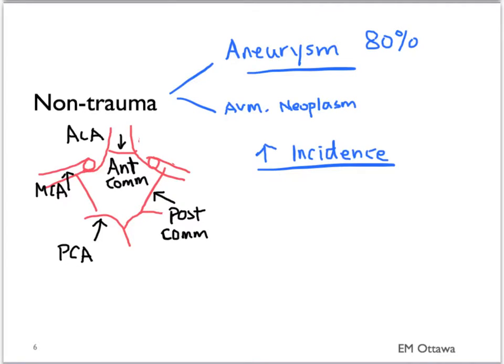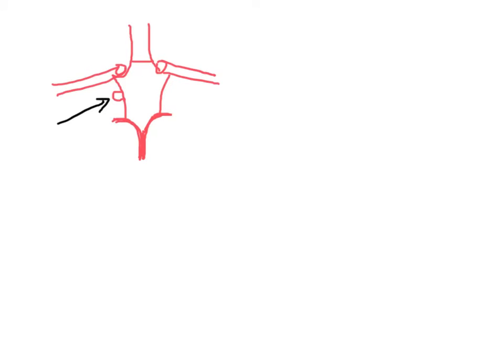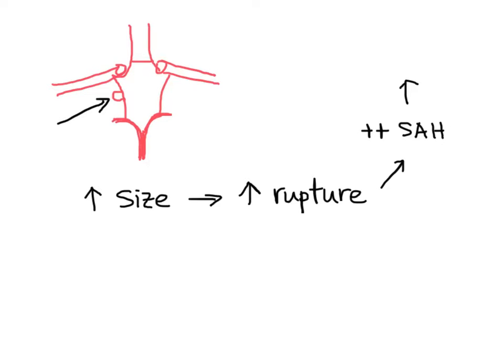The incidence of aneurysm increases with family history of aneurysms. Diseases that are associated with increased incidence of aneurysms include polycystic kidney disease and connective tissue diseases such as Marfan's and Ehlers-Danlos syndrome. As the aneurysm grows, the risk of rupture increases. A ruptured aneurysm causes significant blood loss into the subarachnoid space, pushing on the brain, leading to herniation and death.